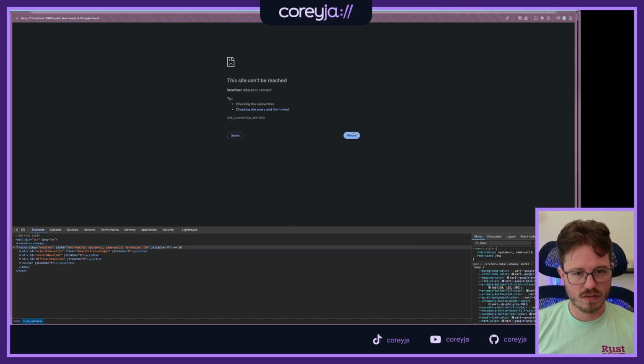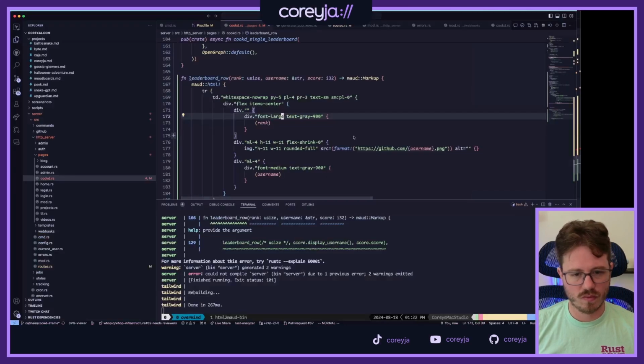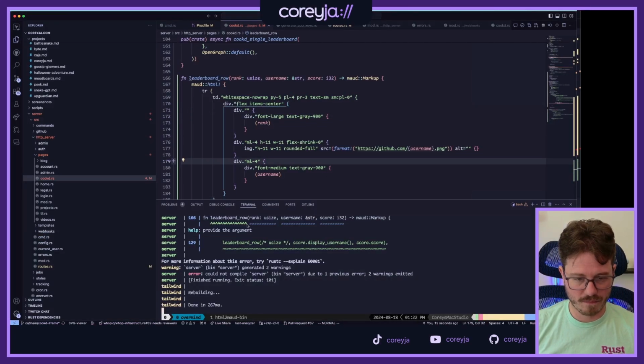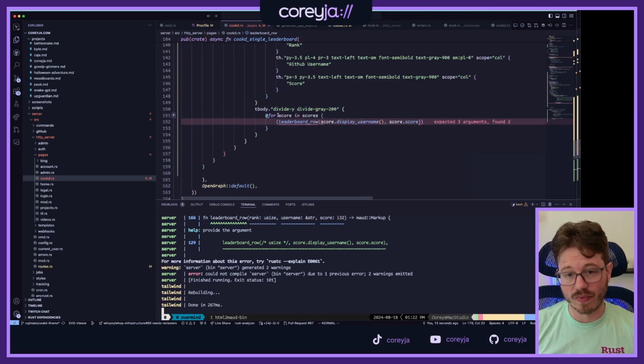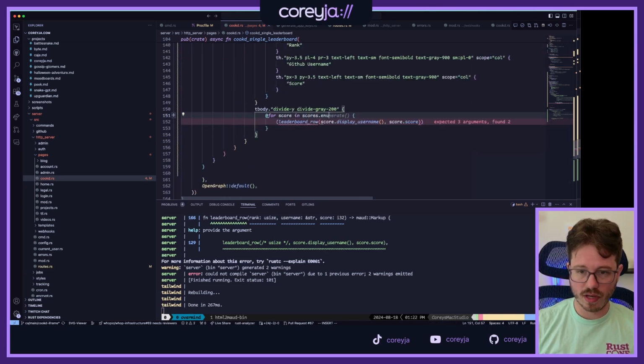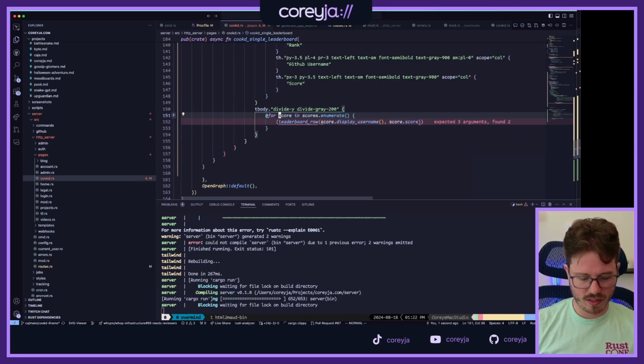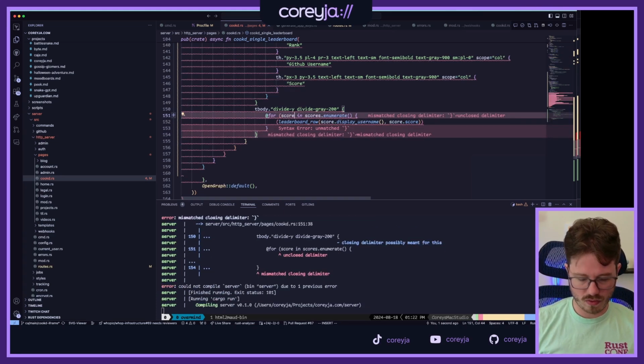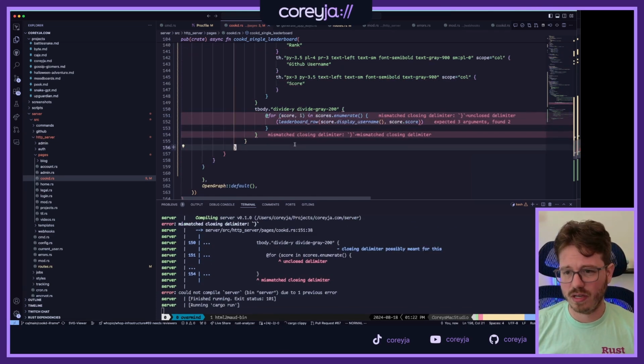Man, this is a little unfortunate. I wish it reloaded a little faster for me here. Oh, it's also that I'm not calling it right. scores.enumerate. And then I think it's score and then I don't know if that's right.